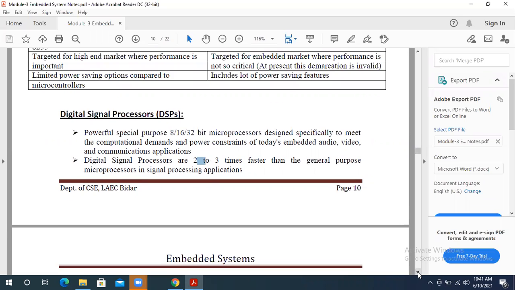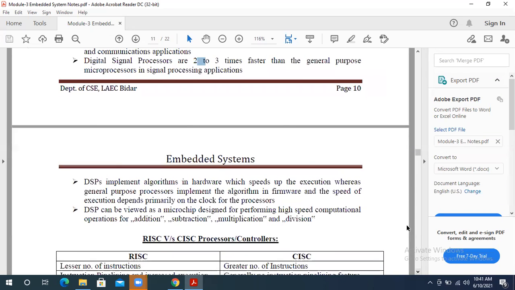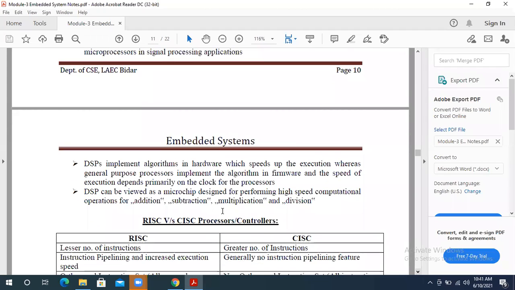Next point is DSPs can be designed for high-speed computational operations, such as all the arithmetic operations. Arithmetic means we can do addition, subtraction, multiplication, and division.